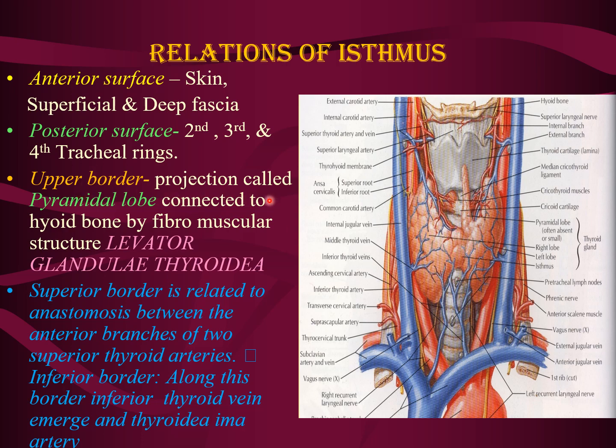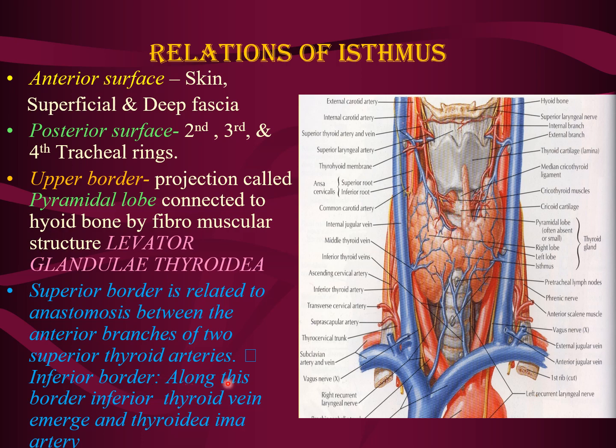Upper border has a projection called the pyramidal lobe. We can see here the upper border of the isthmus related to the pyramidal lobe, connected to the hyoid bone by a fibromuscular structure which is known as the levator glandulae thyroideae. The superior border is related to the anastomosis between the anterior branches of the two superior thyroid arteries.